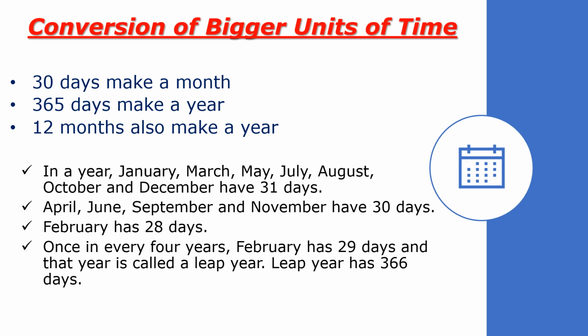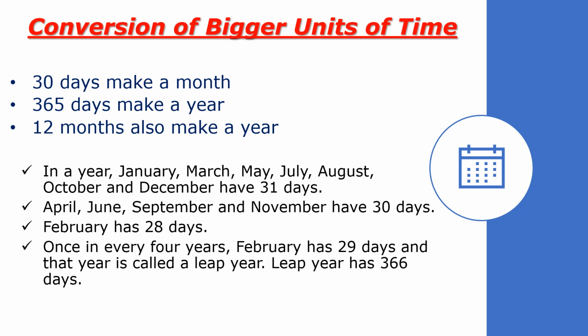Conversion of bigger units of time. 30 days make a month. 365 days make a year. 12 months also make up a year. In a year, some people have confusion identifying which months have 31 days and which months have 30 days.